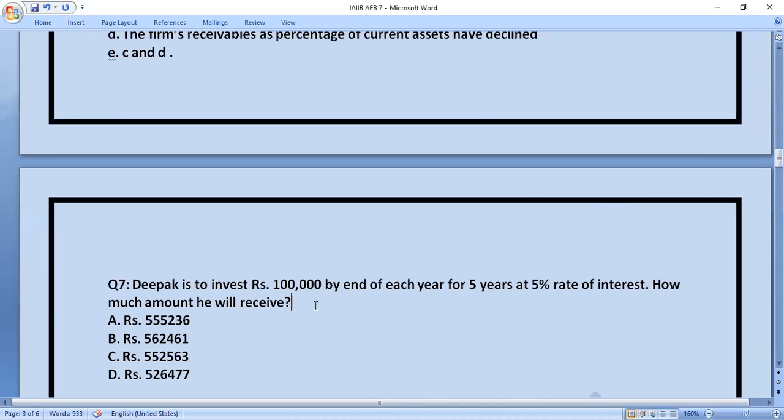Like Deepak is to invest 1 lakh by the end of each year for 5 years. So how much he will receive? So here you have to find that how much he will receive. So here you need future value of annuity, future value of ordinary annuity, because he will invest 1 lakh by the end of each year.